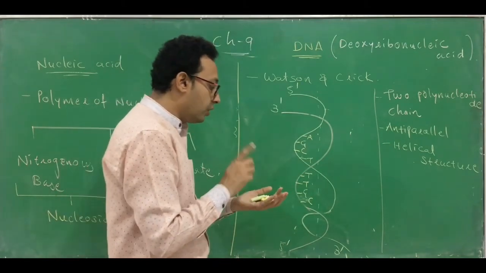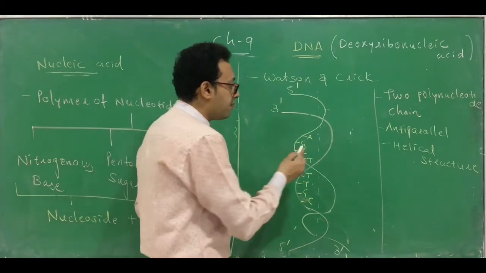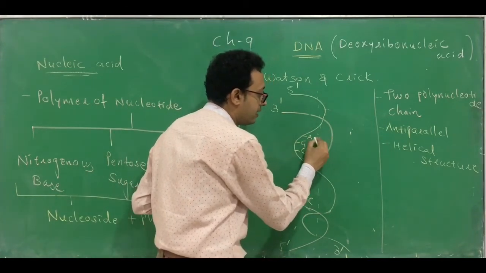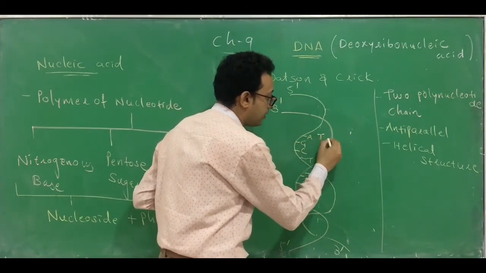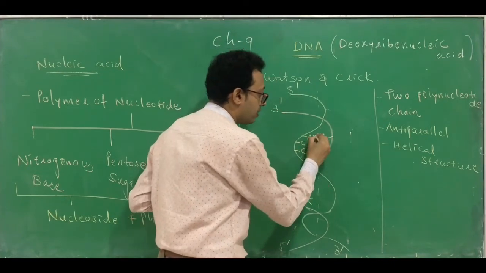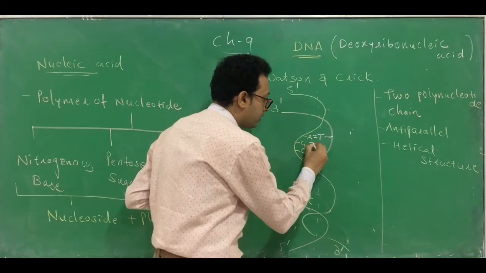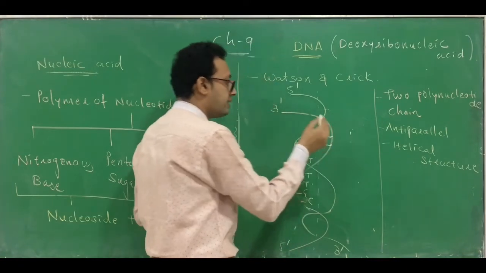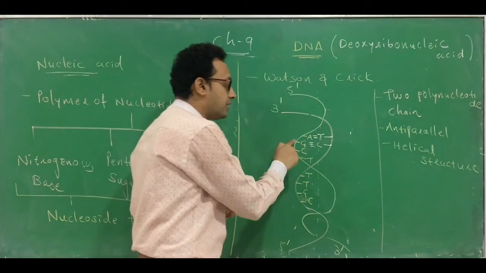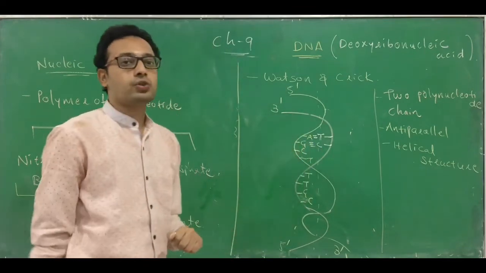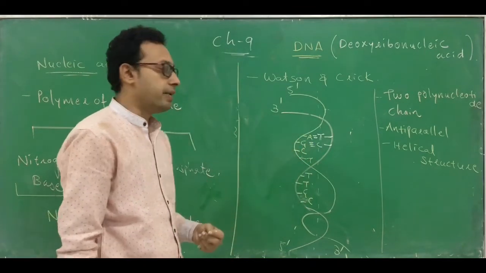Always remember that A combines with T: adenine combines with thymine with 2 hydrogen bonds. G, guanine, combines with C, cytosine, always, with 3 hydrogen bonds.